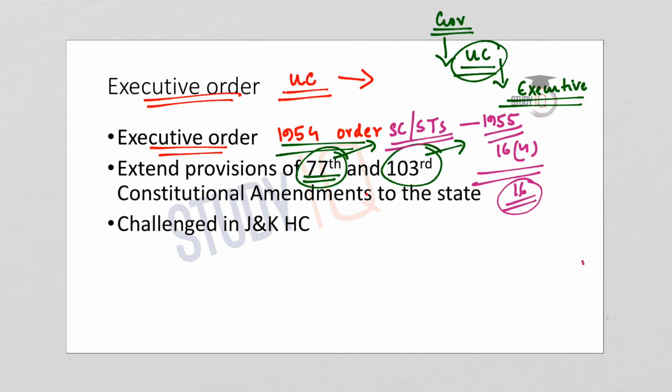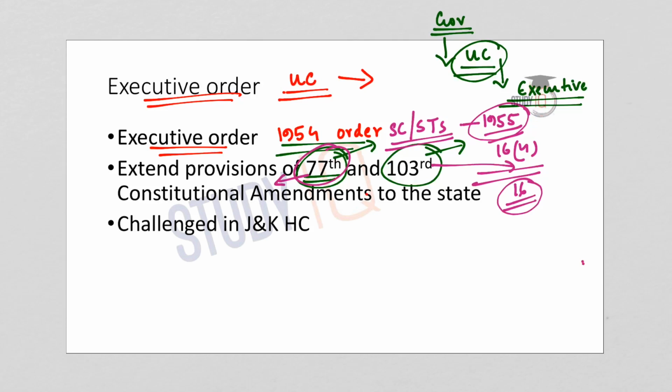So, reservations in promotions for Scheduled Castes and Scheduled Tribes were discontinued after the Indira Sawhney case, and following the case, the Constitution was amended by the 77th Constitutional Amendment Act in order to provide promotions to Scheduled Castes and Scheduled Tribes. In short, the 77th Amendment Act provides reservation in promotions to Scheduled Castes and Scheduled Tribes.